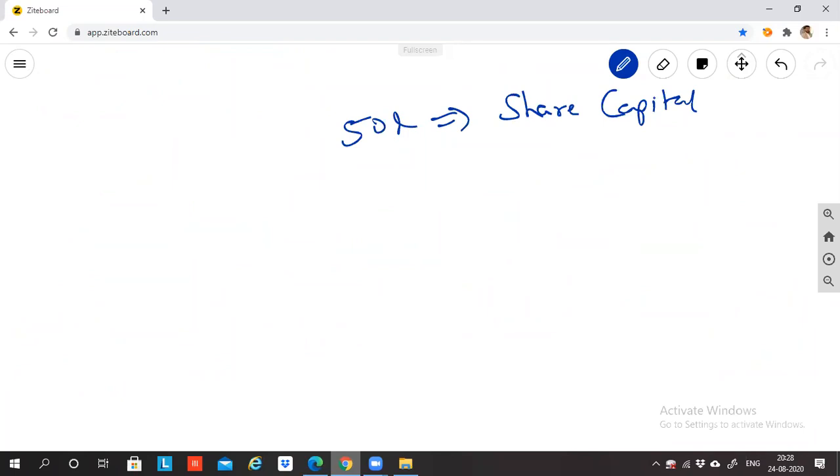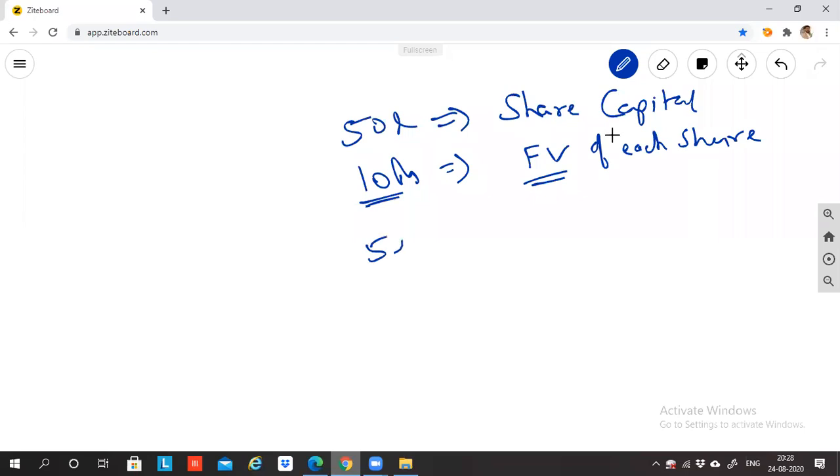Sir, what is this 10 rupees called? This 10 rupees is called face value. If nothing is mentioned in the question, we will always assume that the face value of the shares is 10 rupees only. Each share, the price of each share, the fair value of each share is 10 rupees. In a question, they'll mention whether it is 10 rupees, 20 rupees, or 50 rupees. If nothing is mentioned, we assume 10.